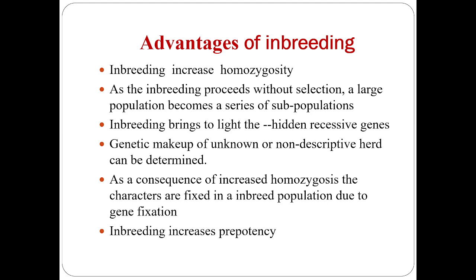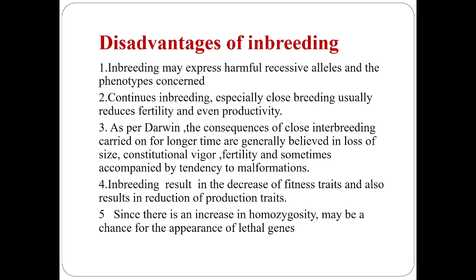The genetic makeup of an unknown or non-descript herd can be determined by inbreeding. As a consequence of increased homozygosis, the characters are fixed in an inbred population due to gene fixation, and inbreeding increases prepotency in the animals.